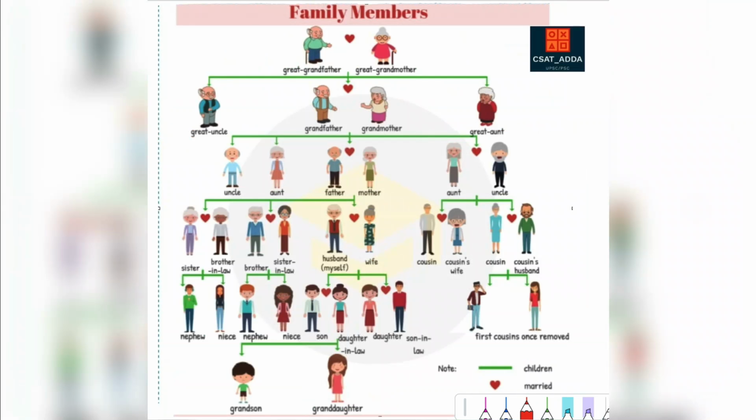This is the generation diagram where the great-grandfather and the great-grandmother are the first generation. The grandfather is the second generation. The father and the mother are the third generation. Then comes their kids and then their grandkids. If you see, for example, if this is you, this is your father and your mother, this is your grandfather and your grandmother, these are your siblings, these are your kids, and this is your niece and your nephew.